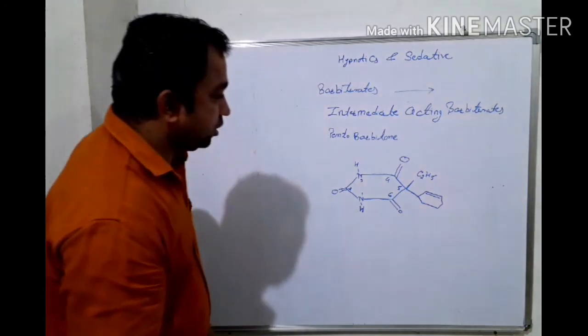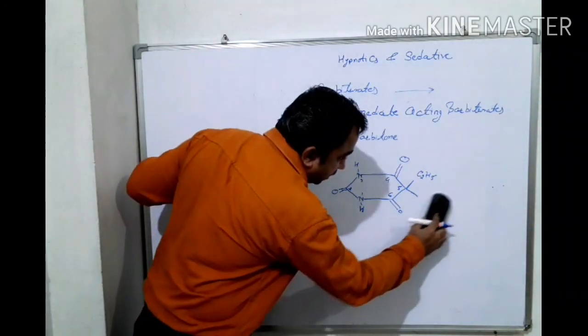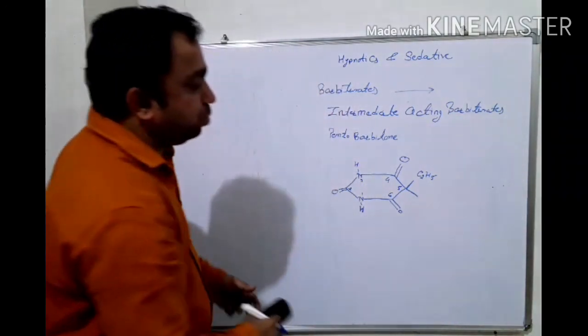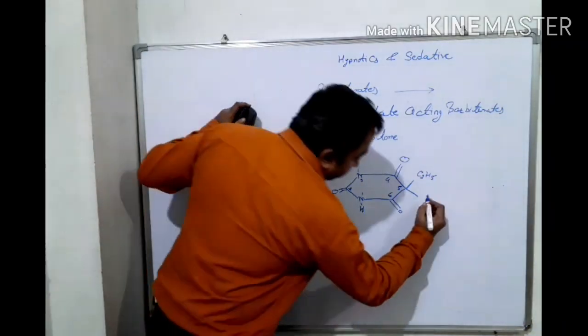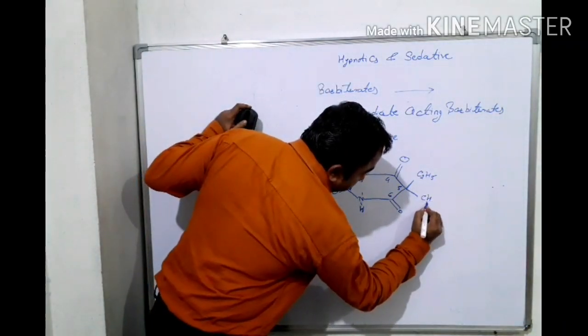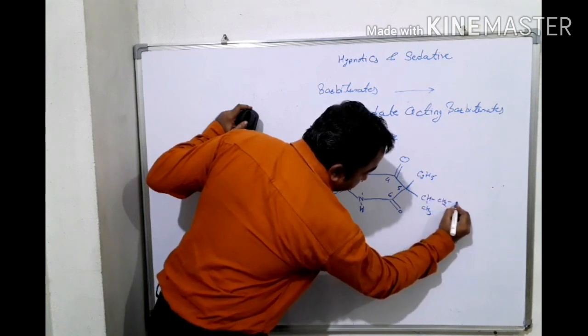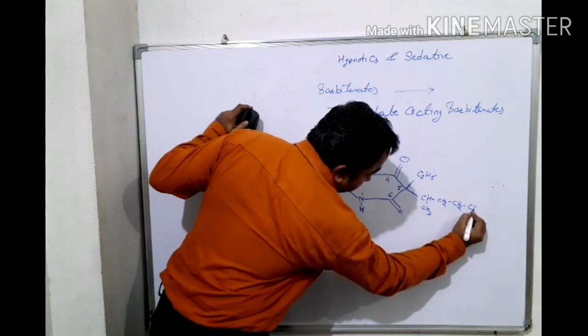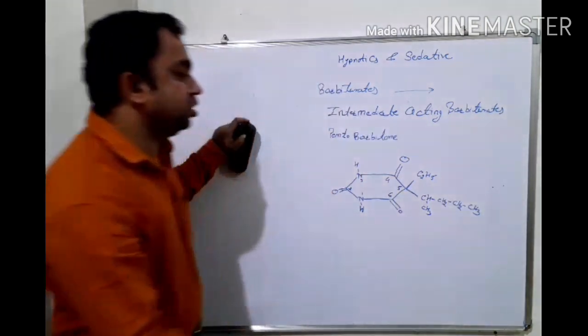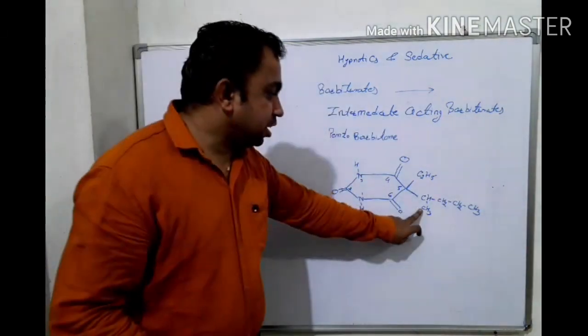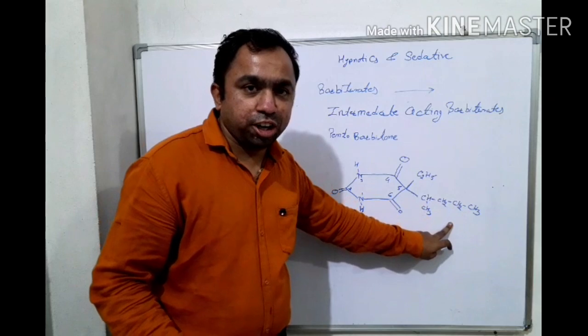In place of this hexyl group we can write the pentyl group. Then what will be its structure? Like this. Okay, 5 carbon atoms are present in this side chain also.